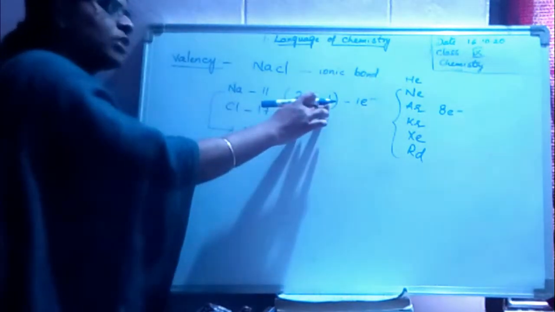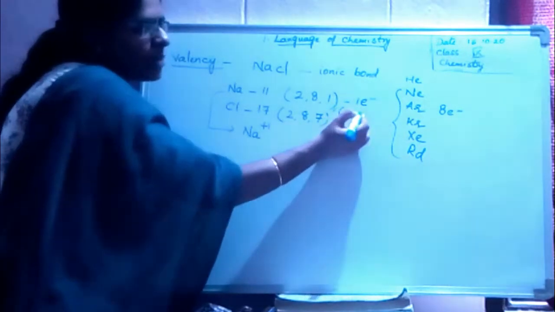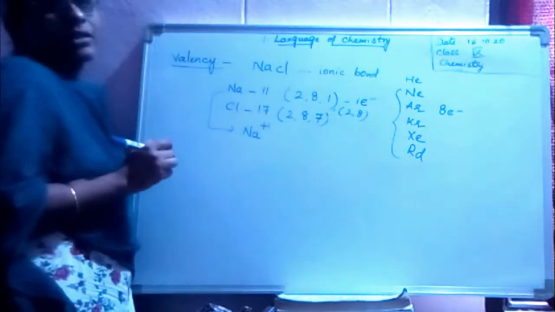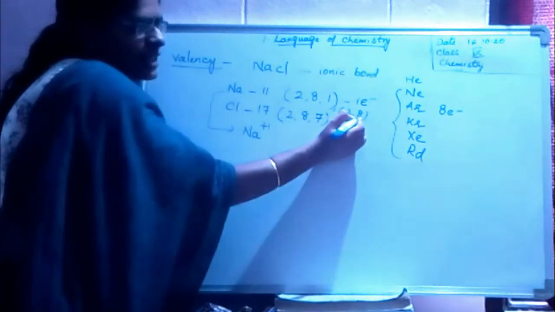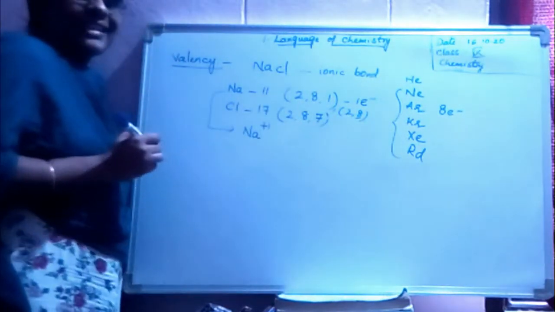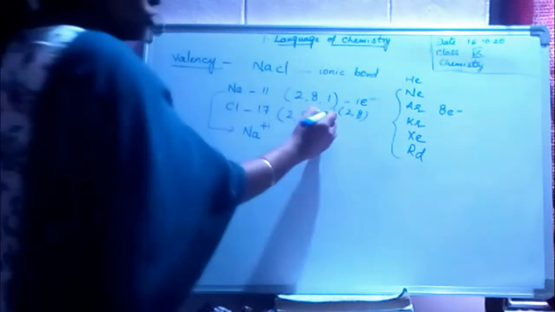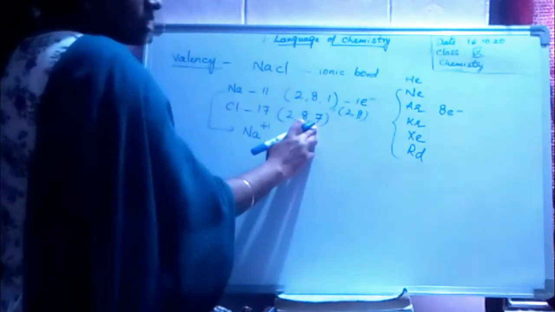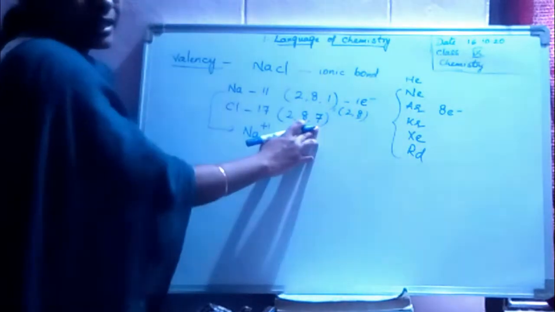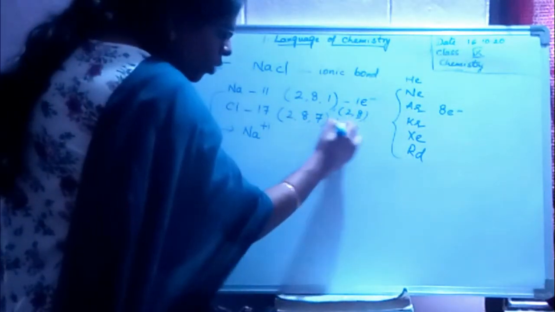If I remove one electron, I will get 2, 8 electrons in my sodium, similar to neon. Is it also having 8 electrons in the last shell now? Yes. Now chlorine: in the last shell I must get 8 electrons. What can I do? I can add 1 electron.